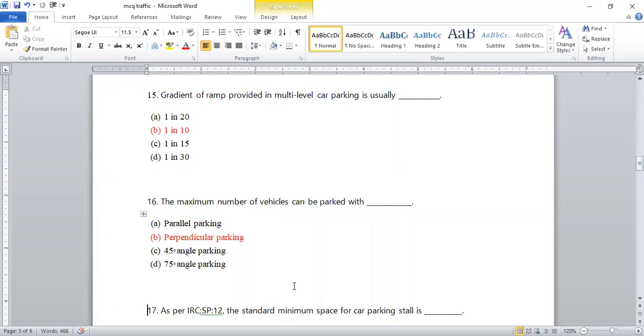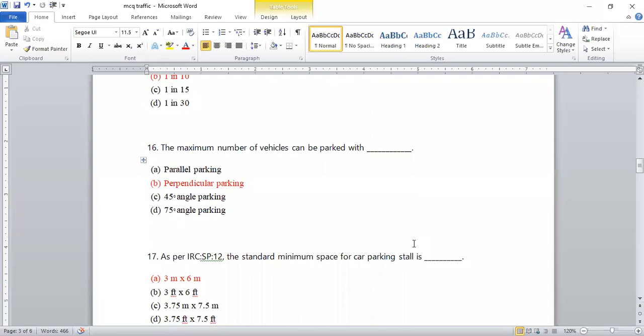So here the maximum number of vehicles can be parked with perpendicular parking, which means the maximum angle of 90 degrees. At that angle of 90 degrees, the parking accommodates more vehicles. So where do the maximum number of vehicles get parked? At 90 degrees.